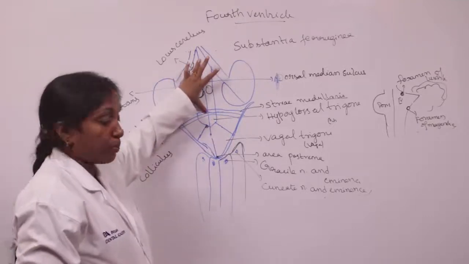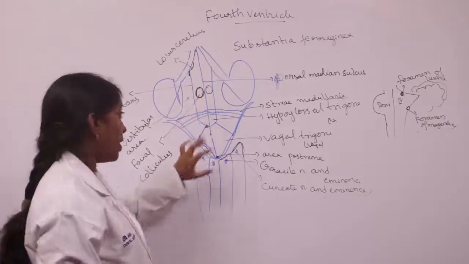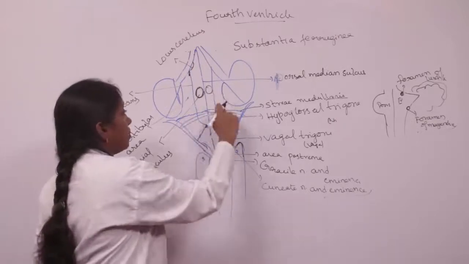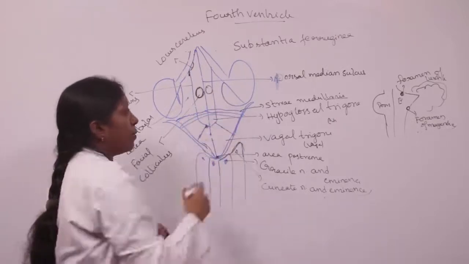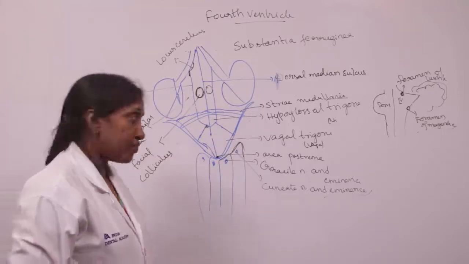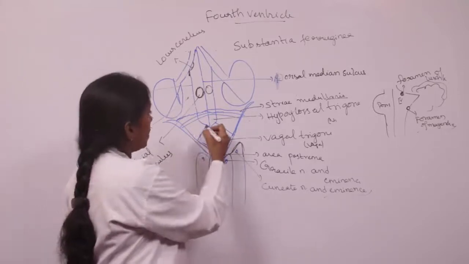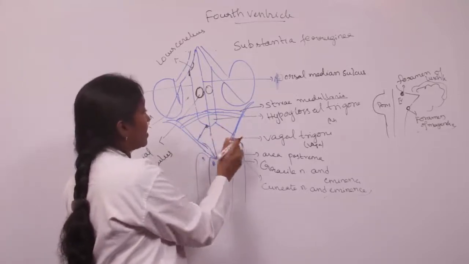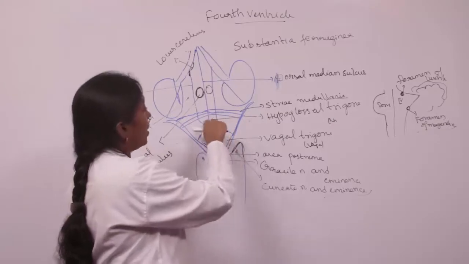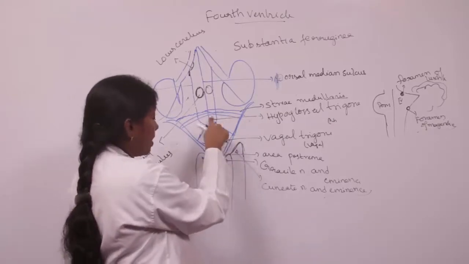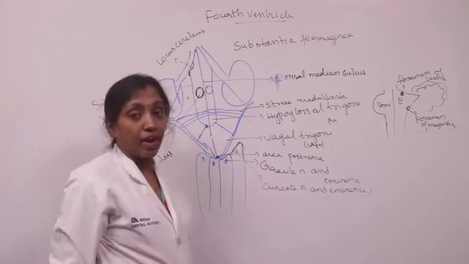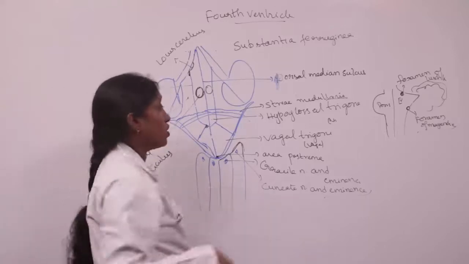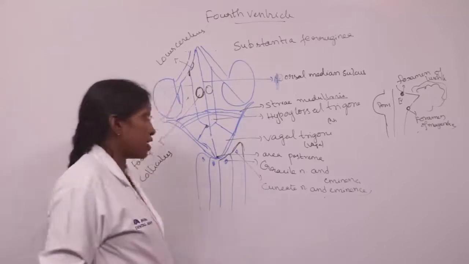This area is formed by the pons and this area by the medulla oblongata. The two areas are separated by the stria medullaris, which are fibers from the arcuate nucleus. And from the inferior fovea another sulcus divides the medial eminence into upper hypoglossal trigone and lower vagal trigone. These are formed by the hypoglossal nucleus and the vagal nucleus respectively.